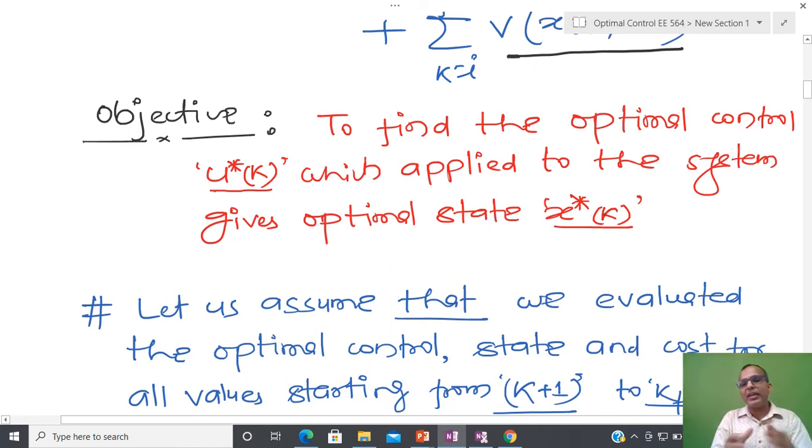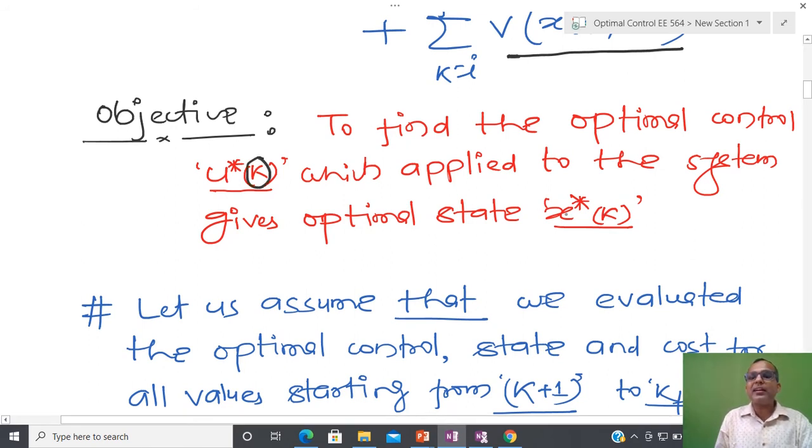We now understand that the principle of optimality suggests that if the path from A to B is optimal, then each sub-path should be optimal. For that reason we are just talking about some kth stage.